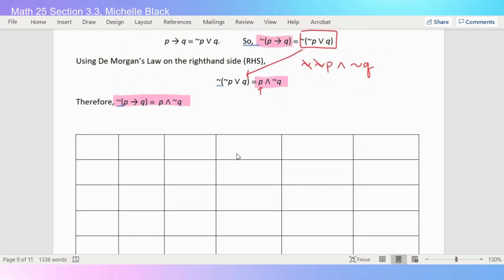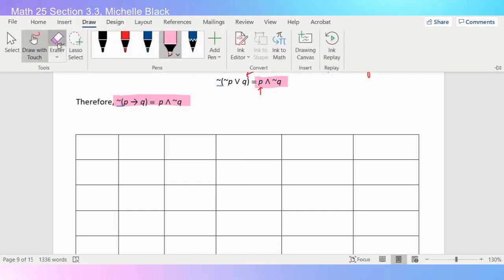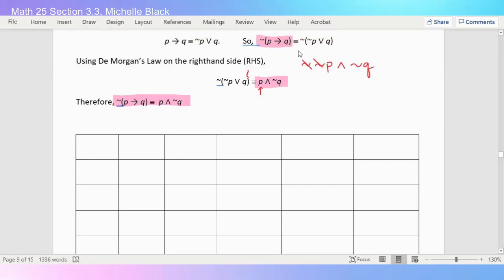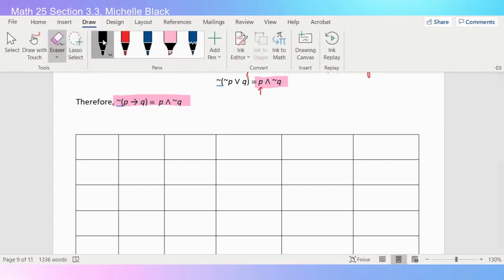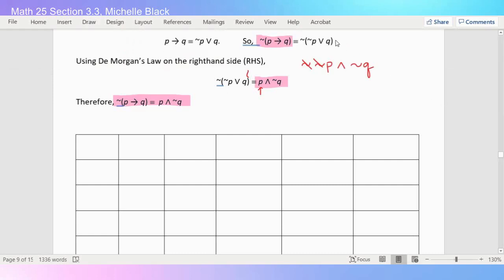If that was confusing, feel free to watch it a few more times or write it out on your own paper. It might help if you actually go through the process of distributing the negative and then realizing that this piece here is just this piece here. So if I just ignore what I have here, these two things will be left being equal. Because if you want to see it, let me just add a little bit. If I get rid of some of the stuff I drew, I can say now, as I saw below, that this is logically equivalent to what I have here.